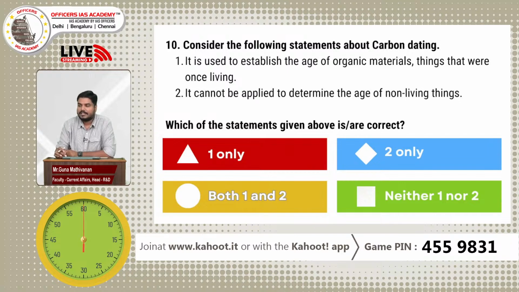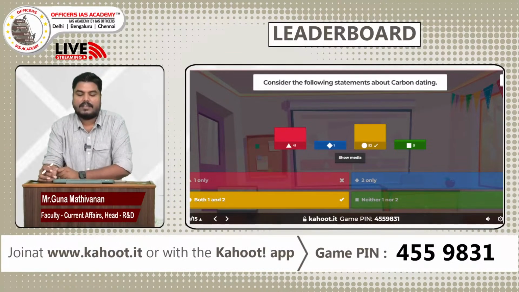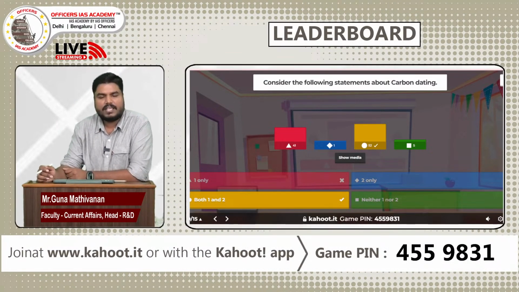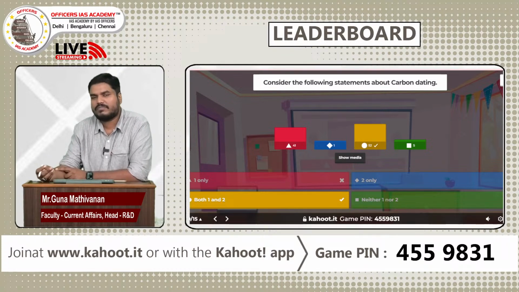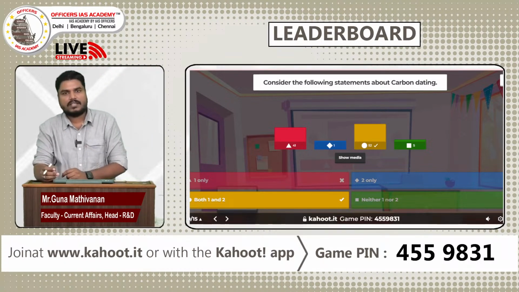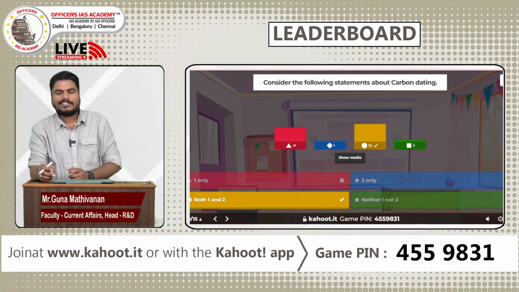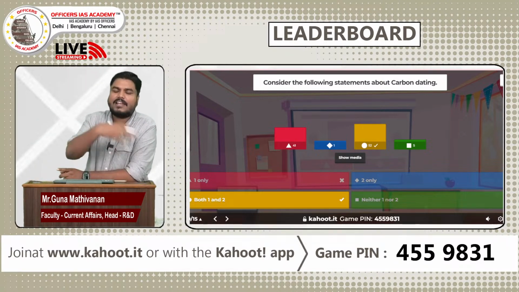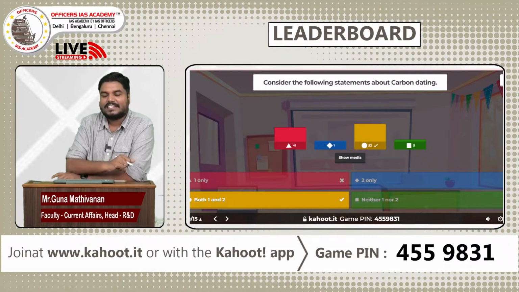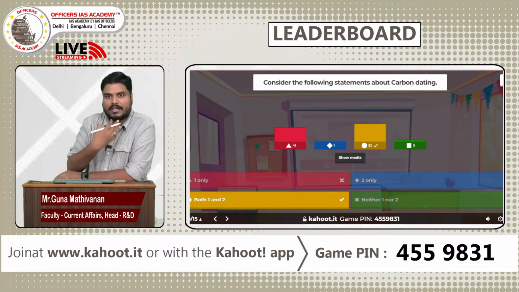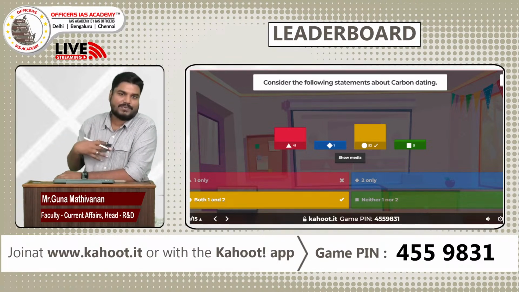Time up. So carbon dating, it is a widely used method to establish the age of organic materials that were once living. That is correct. So carbon has a lot of isotopes. Carbon 14, carbon 12, all these are isotopes of carbon. This carbon is available in air, in land, okay? So this carbon 14, this carbon 12 isotopes, it is found inside our body as well.